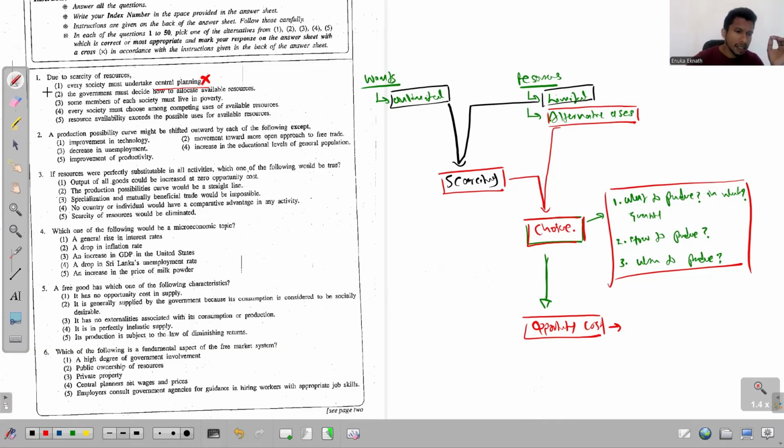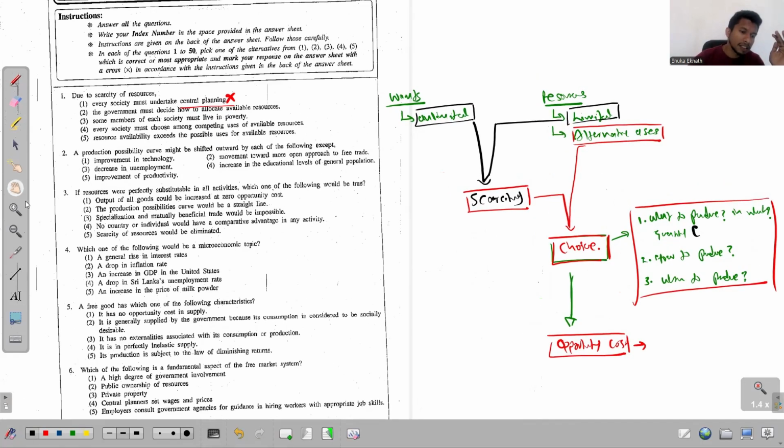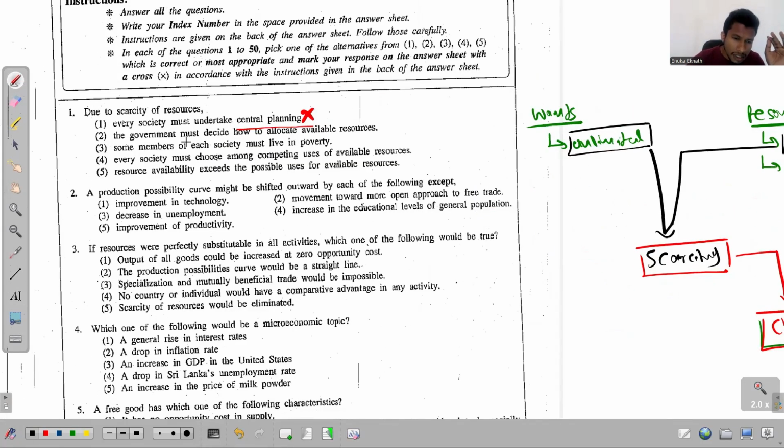The second one says the government must decide how to allocate available resources. See, the first problem, what to produce in what quantity, we also recognize as the problem of resource allocation. It's true. Due to the scarcity, you need to make that choice, how to allocate available resources among the alternative users. So the problem with this second statement is, though the second part of the statement is true, the first part is not always true.